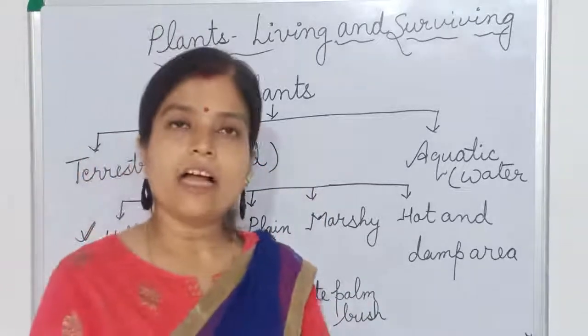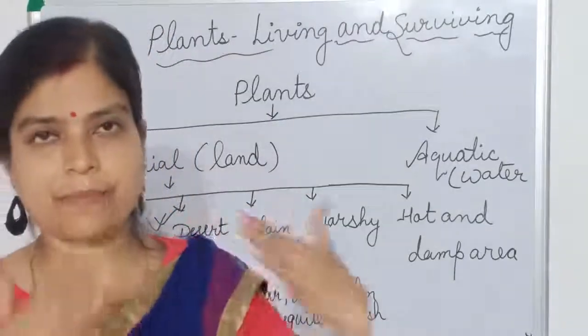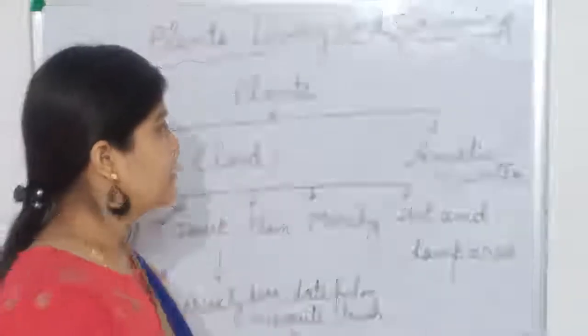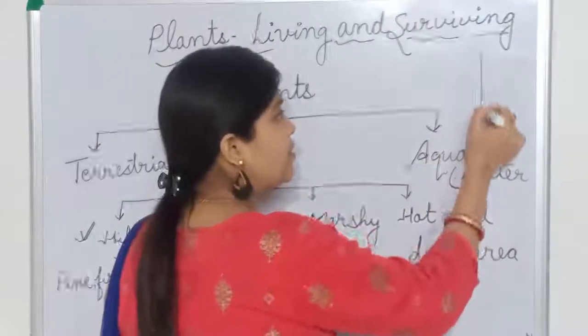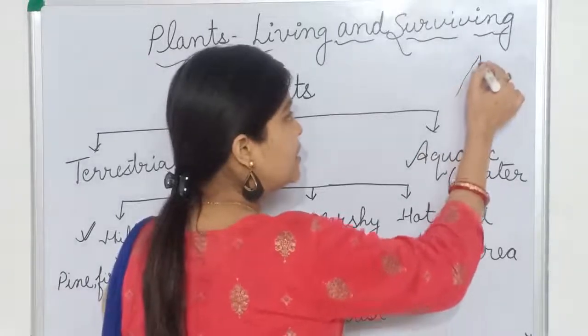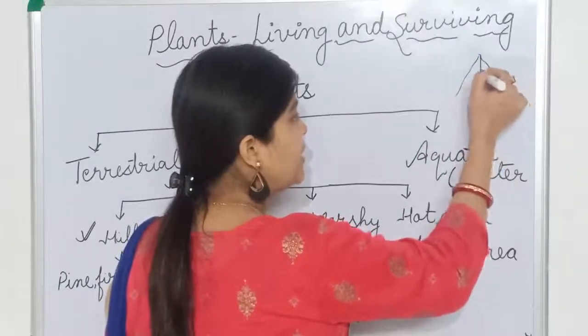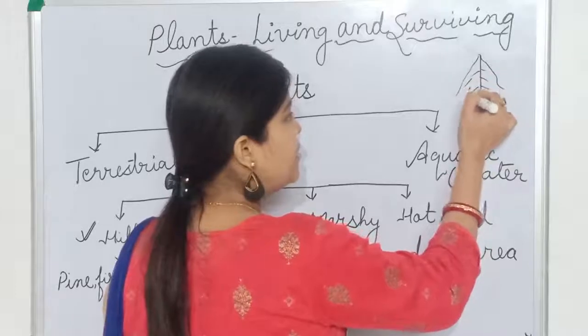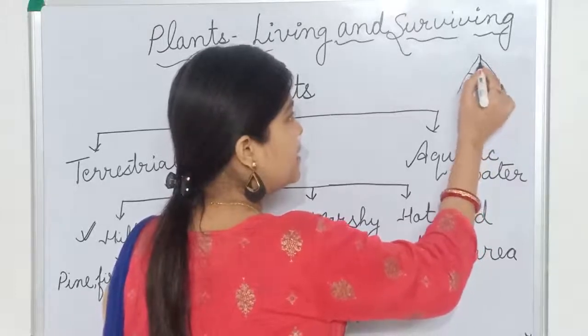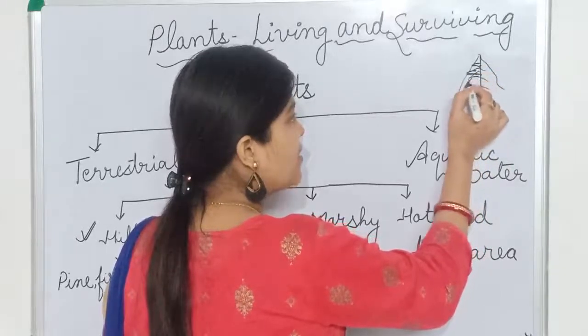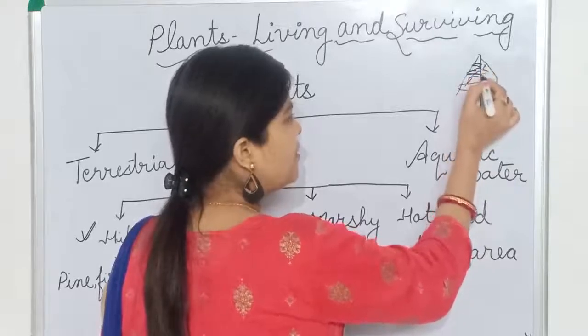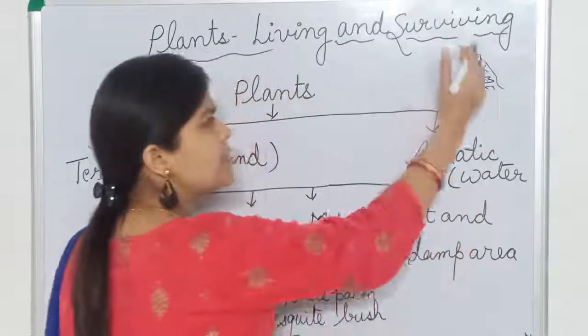Now the tree has a sloping shape. The tree is like this. You can also see the Christmas tree. It also grows in a hilly region. So the shape of the tree is generally like this, sloping type. So it is just like sloping.